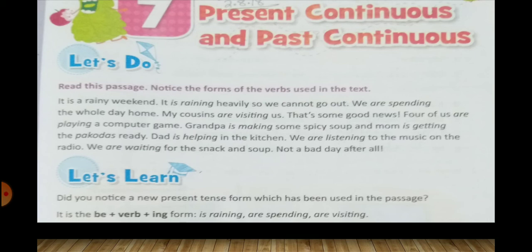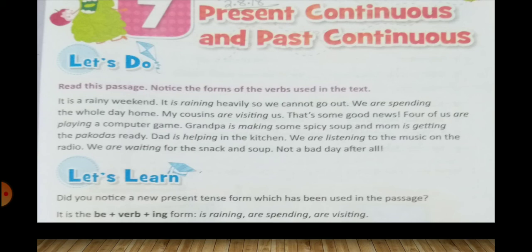It is a rainy weekend. It is raining heavily, so we cannot go out. We are spending the whole day home. My cousins are visiting us. That's some good news.